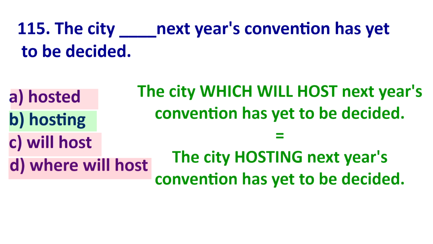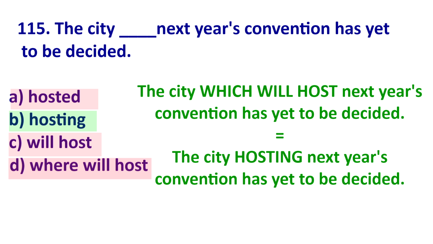Let's look at this question for TOEIC again. The original is, the city which will host next year's convention has yet to be decided. And has yet to verb means hasn't verbed yet. So if I say, I haven't watched the movie, another way to say this is I have yet to watch the movie.